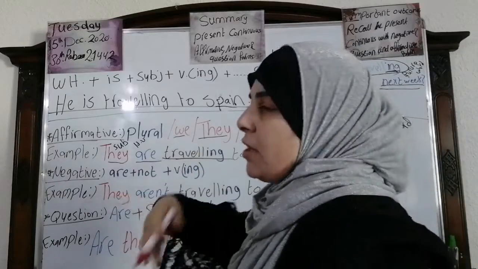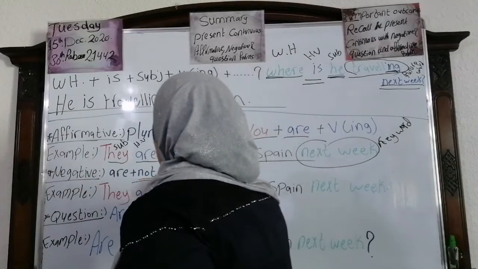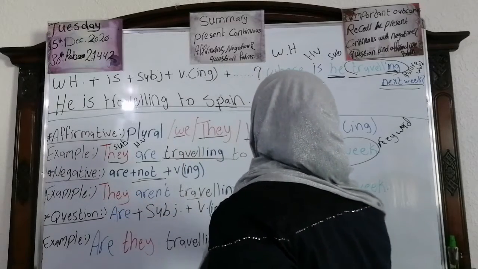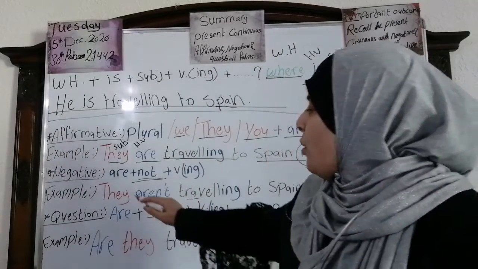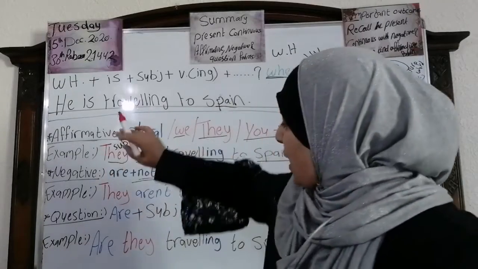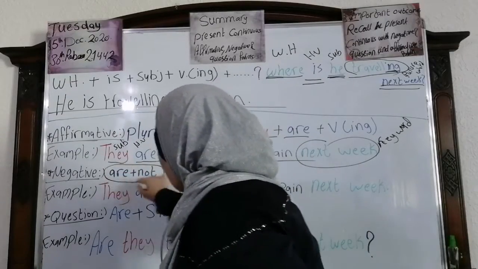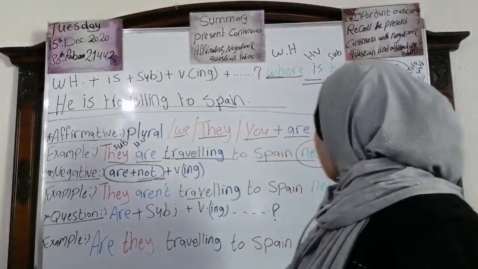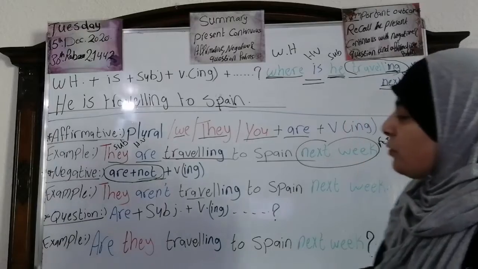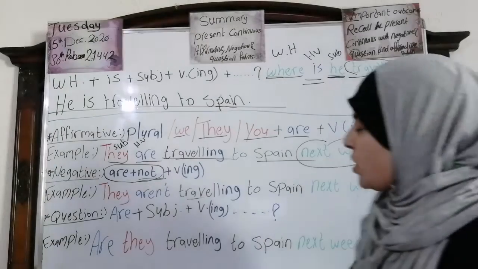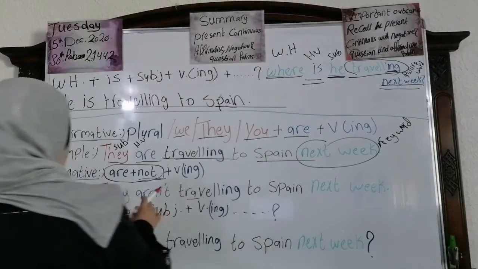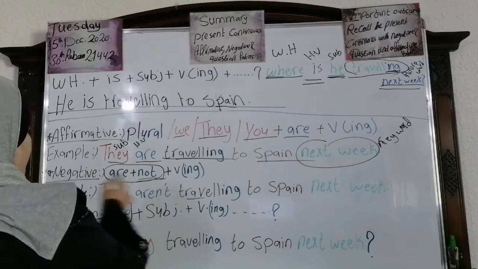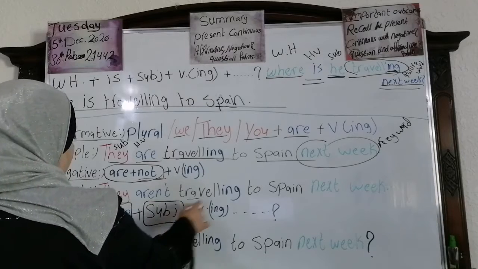Now the negative, we're going to add what? We're going to add the not. Look here. They aren't traveling to Spain next week. Again, they aren't. As I said, we add the not with what? With the are, with the helping verb are. We say they aren't traveling to Spain next week. Okay? Let's move to the question. We're going to make a question. What are we going to say? We're going to invert. We put the helping verb are, then the subject, they, then the verb ing.